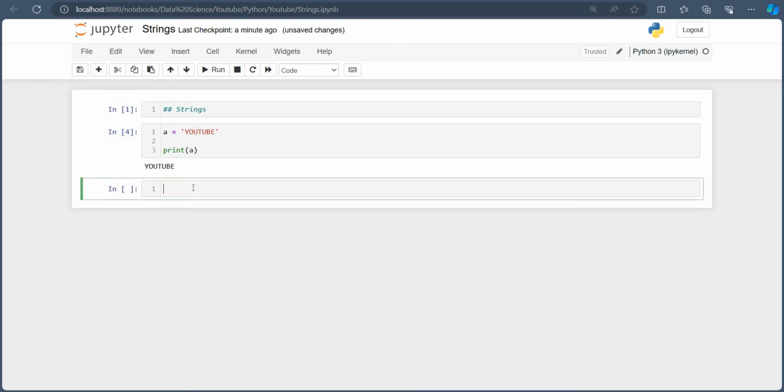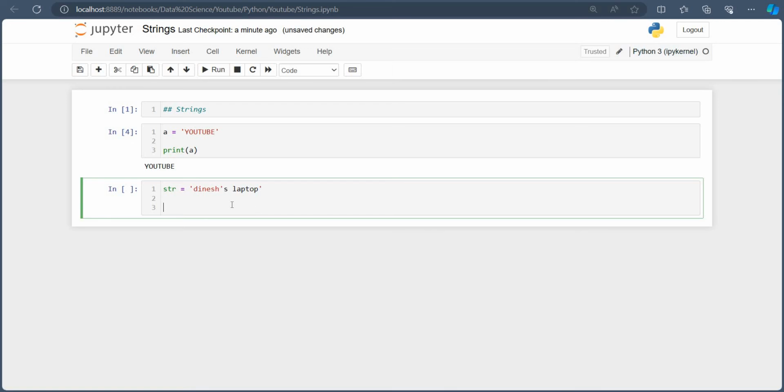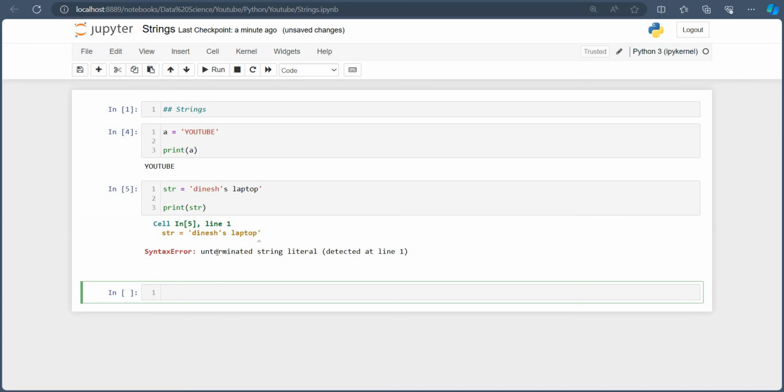Now suppose I write S star of Dinesh laptop. You can see the color has changed from one code to the other: here is a slight pinkish color and here is a black color. So it clearly shows that there is some issue. Still, we will print it. Let's see what result it gives. See, error.